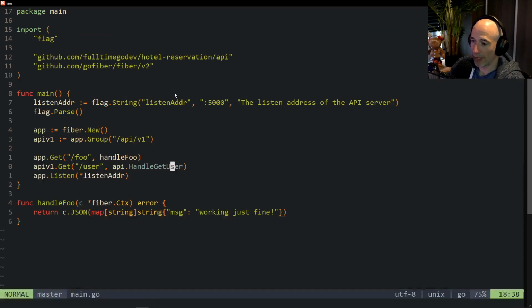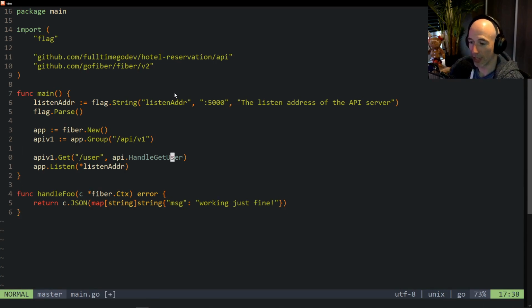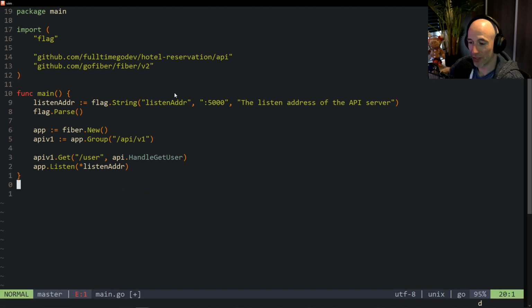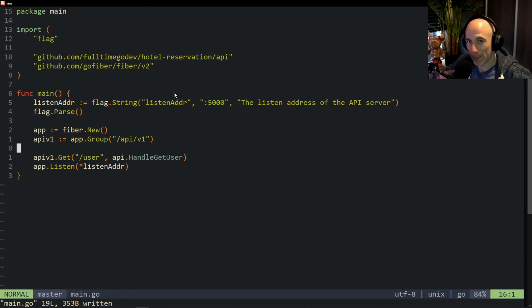Of course, for the people that don't know, get foo. Let's delete foo, by the way. We don't need foo anymore. He's distracting me, right? So get user is basically getting all the users, right? In an API, in a current API, GET /user is basically a list user. So a couple things we could do.